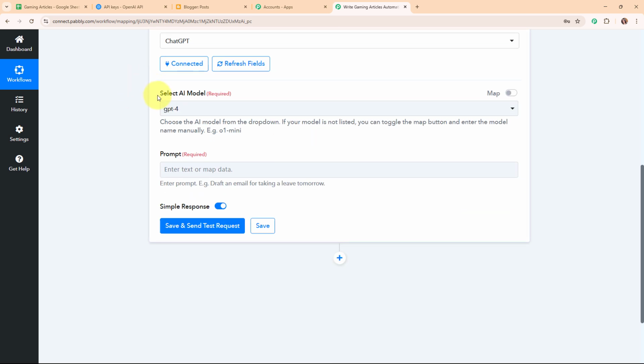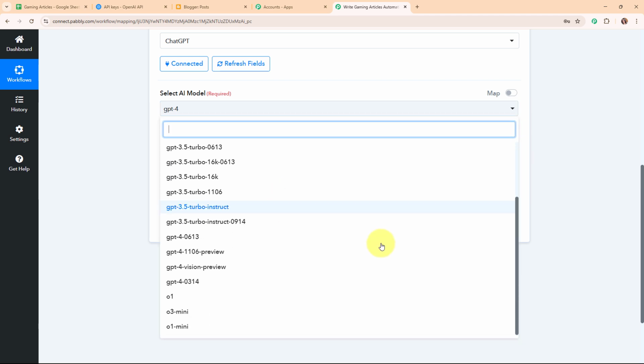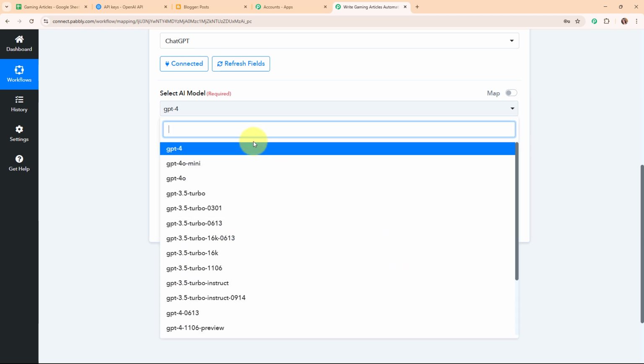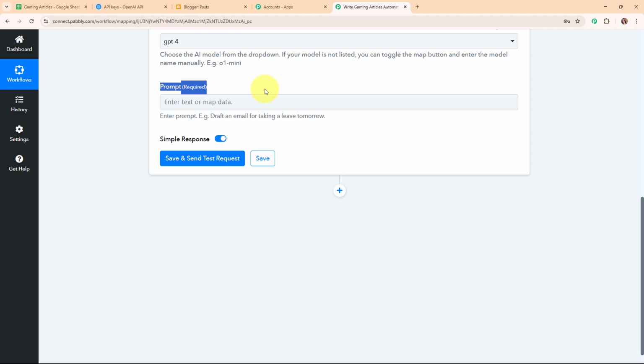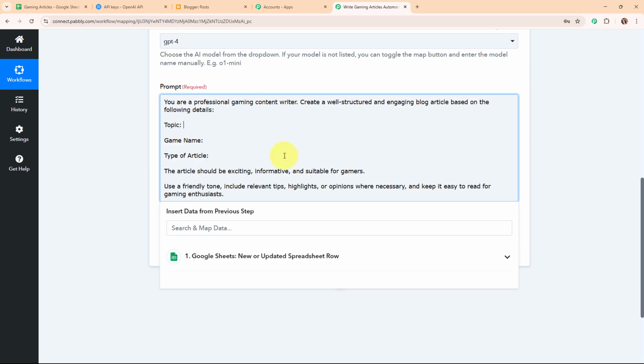So moving forward, it is asking me to select the AI model. By clicking on this drop down menu, you can see some existing models over here. In this particular case, I'm going to select my model as GPT-4. And now after selecting my AI model, it is asking me to enter the prompt. So here in this prompt field, I need to enter the prompt that I want to give to my AI to generate a relevant gaming article for my blog. Alright, so here I'm going to add a relevant prompt. And here you can see I have successfully added a prompt where I've added some instructions for the AI and the details as topic, game name and type of article.